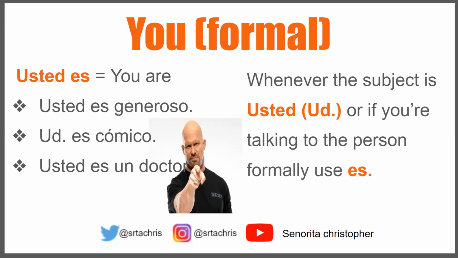So if the subject were usted, you formal, you would use the verb es, which translates to you are. Usted es generoso. Usted es cómico. Usted es un doctor. So whenever the subject is usted, or if you're talking to the person formally, you use es.